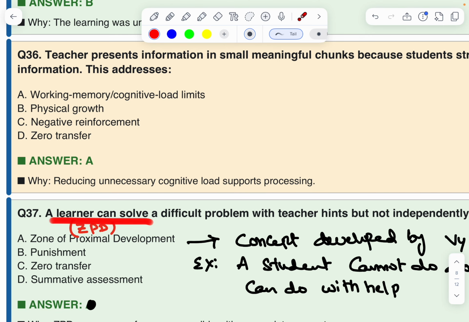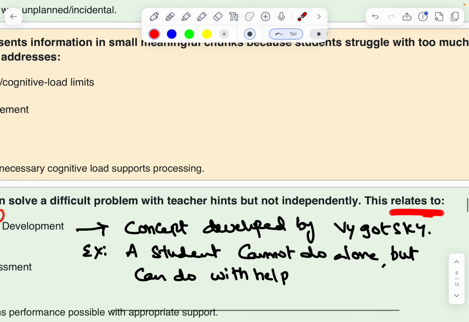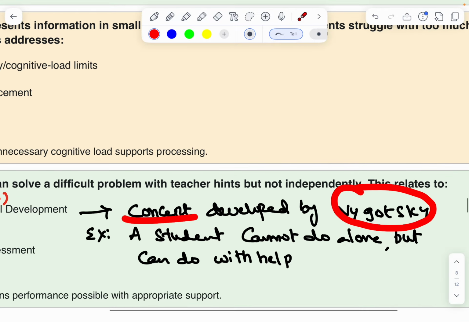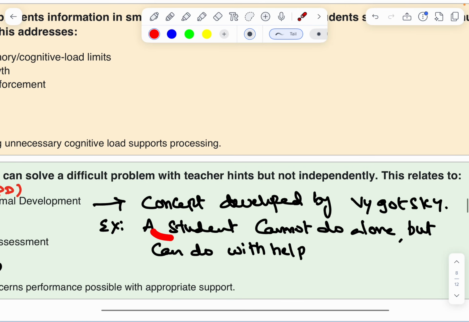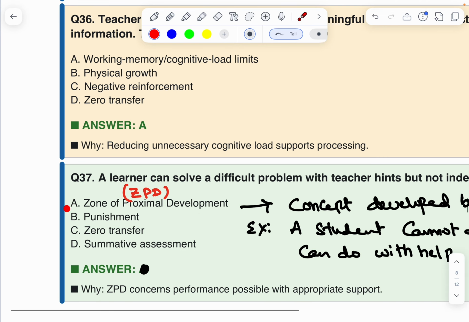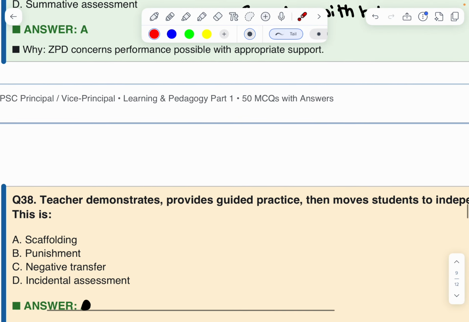Next, a learner can solve a difficult problem with teacher hints but not independently. This is called: first one, zone of proximal development, punishment, zero transfer, summative. Already we know about these three, but this is a new thing. What is meant by ZPD? Zone of proximal development. It is the concept developed by Vygotsky. If a student cannot do it alone, but can do it with help. Therefore, the answer is zone of proximal development. Okay. Tomorrow or day after tomorrow, we will discuss these concepts. Therefore, first option here. Next.